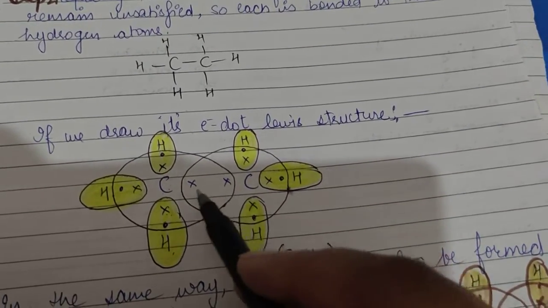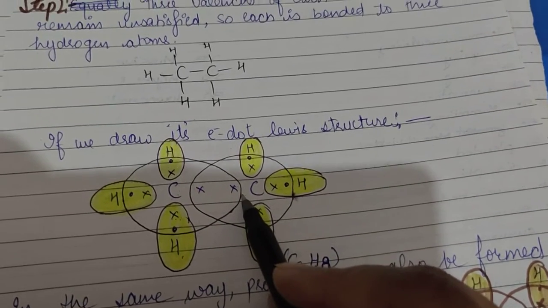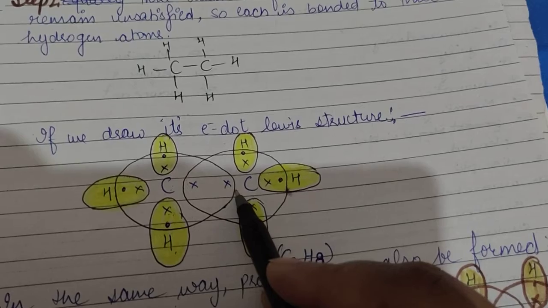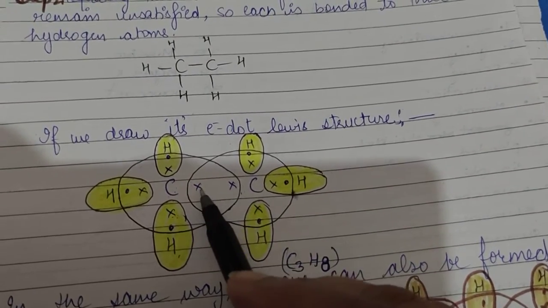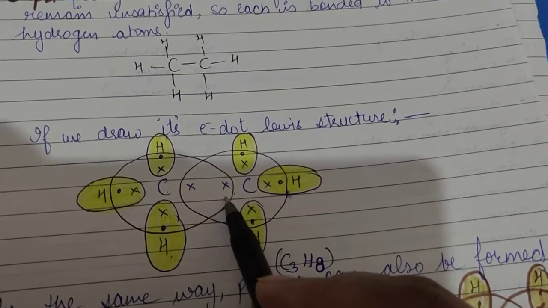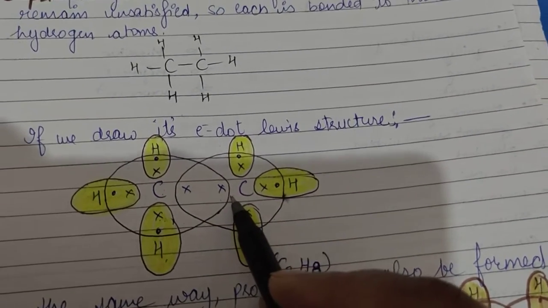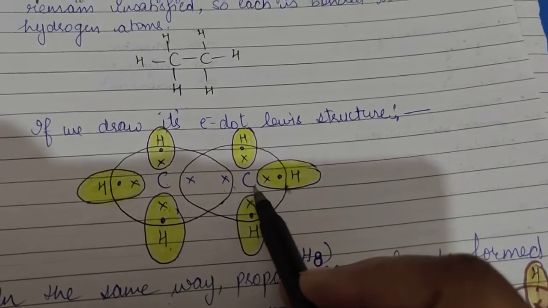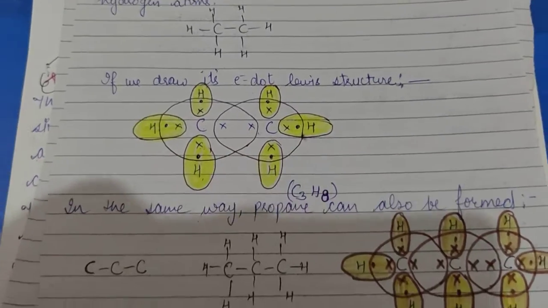So both of these carbons have shared 1 electron, so that's why there is a single bond between them. I have told you before that if there is a sharing of 1 electron pair, meaning 2 electrons, 1 electron from this and 1 electron from this, then there will be the formation of a single bond. And the same is the case for this carbon. In this way we can make the electron dot structure.